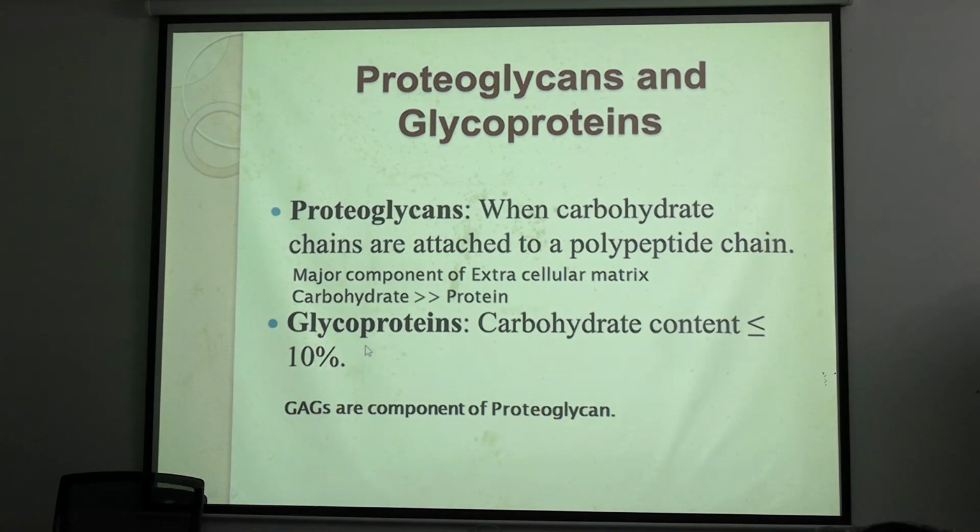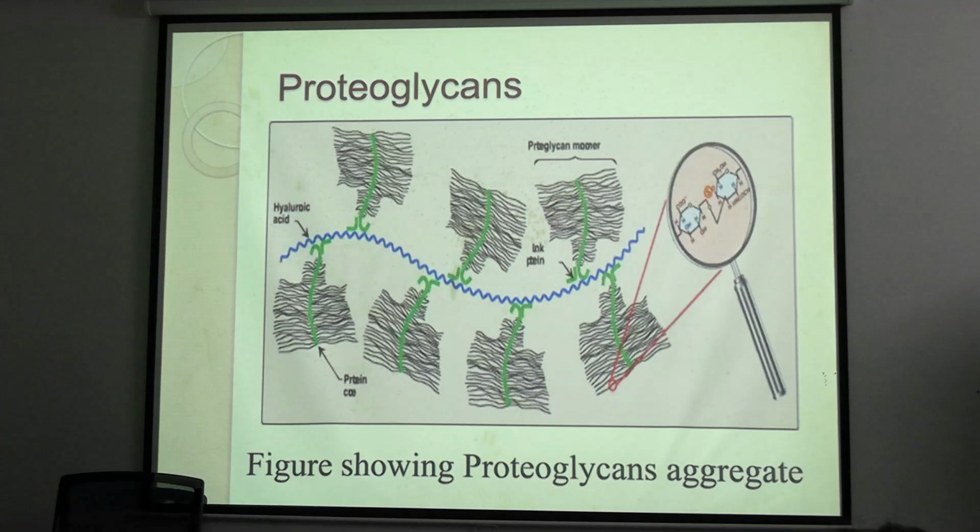Now proteoglycans. Glycoproteins we all studied: it is the small carbohydrates attached with large proteins. Proteoglycans are the opposite, where a small protein core is there and heteropolysaccharides are attached along with the core protein. So proteoglycans are the ground substances, okay, or the connective tissue base substance. See, there is a backbone of hyaluronic acid, there is a core of protein, and all the heteropolysaccharides are attached like threads. Okay, so here the carbohydrate part is larger than in glycoproteins.